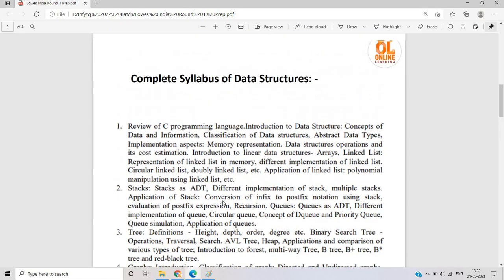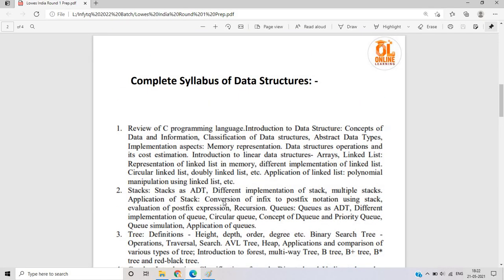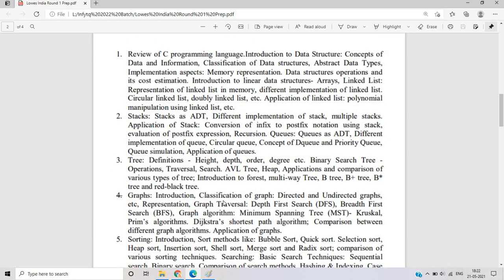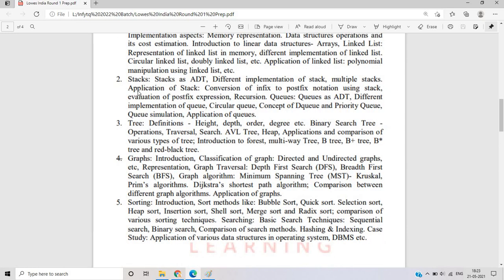Okay, if I talk about the complete syllabus of data structures, you can see that from starting to ending this is the complete syllabus. What is the introduction to data structures, what are data and information, abstract data types, and the different implementations. What are linear data structures like array, linked list, representation of linked list in memory. If I talk about stacks, then multiple stacks, queue as ADT, different implementations of queue, conversion, postfix and prefix.